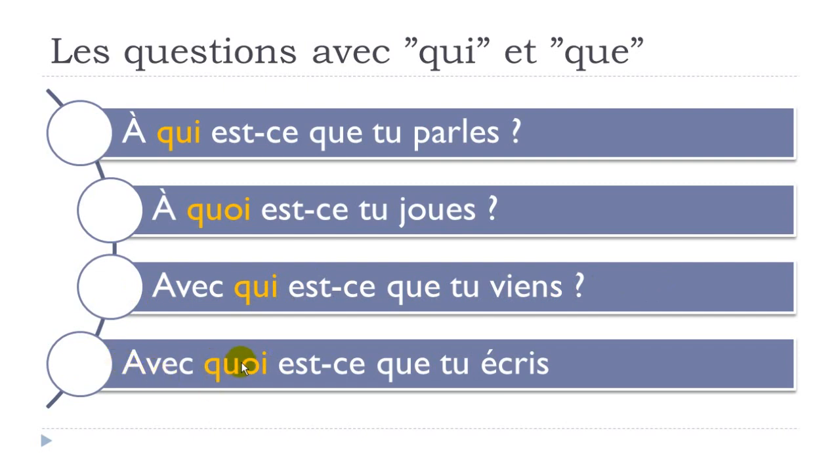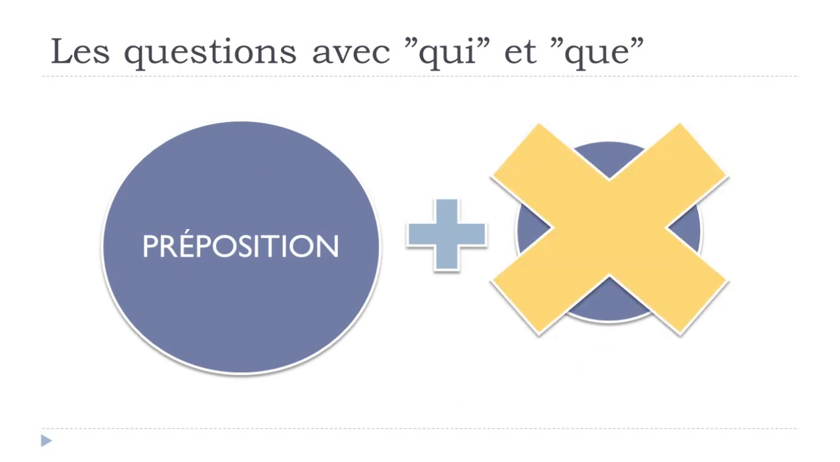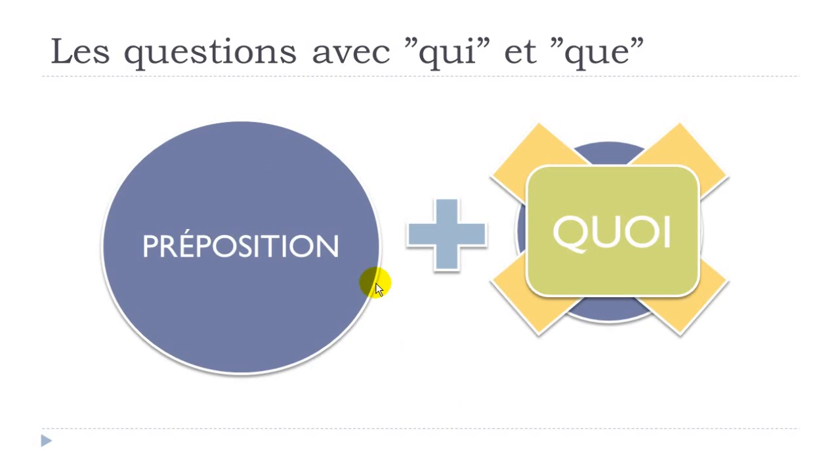Avec quoi est-ce que tu écris? Écrire is to write, okay? Same thing, with, okay? And then it's exactly the same rule, remember, I told you that, que becomes quoi here. That's it. Avec quoi est-ce que tu écris? Okay? So remember, preposition with qui, no problem at all. But then preposition plus que, no. You will have to use quoi. Okay? So remember, that's quite important because it can sound a bit strange if you're using this que instead of quoi with the preposition.